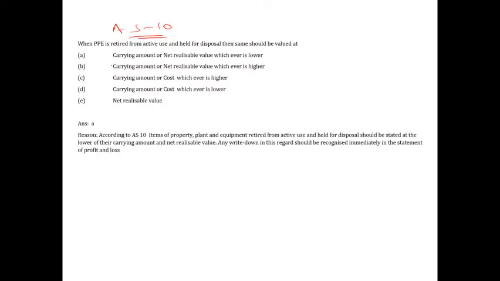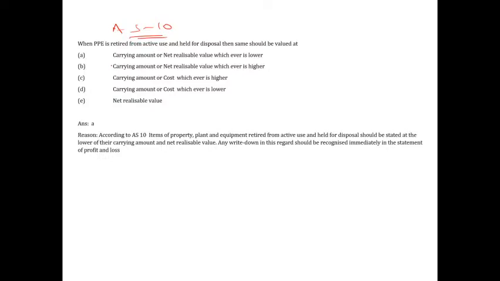Now what will happen? How will you show that? How will you carry that asset in your books? It is a definition oriented, provision oriented question. So AS 10 clearly says that when a PPE is held for disposal, or when it is retired from active use, then it should be valued at its carrying amount, which is shown in the books, or net realizable value, whichever is lower.